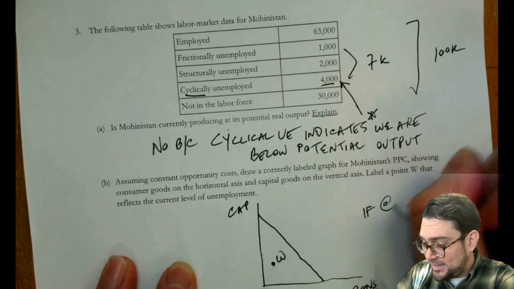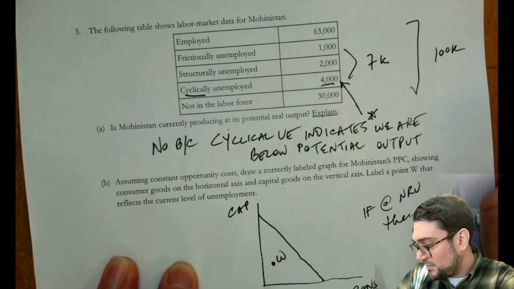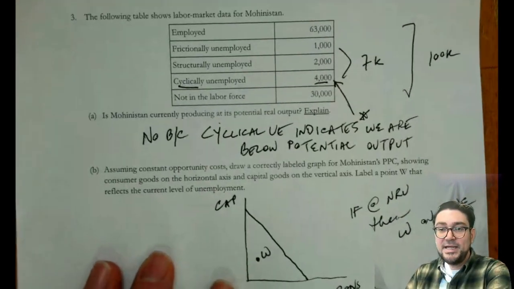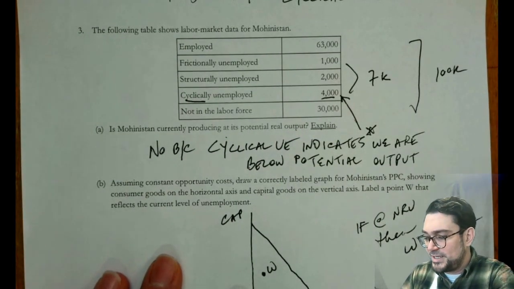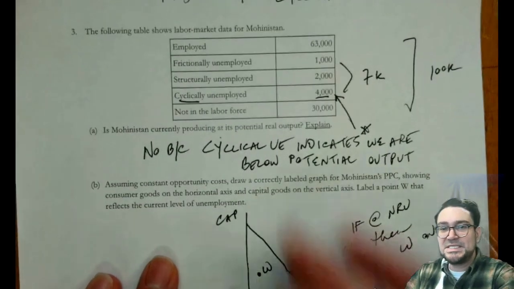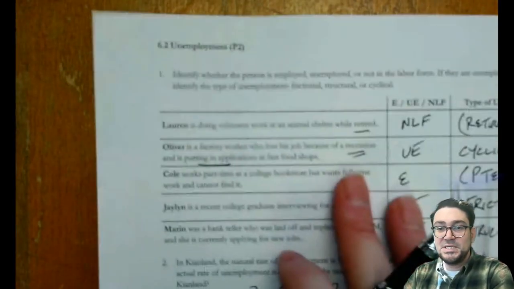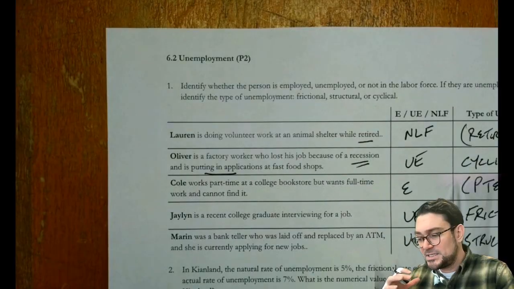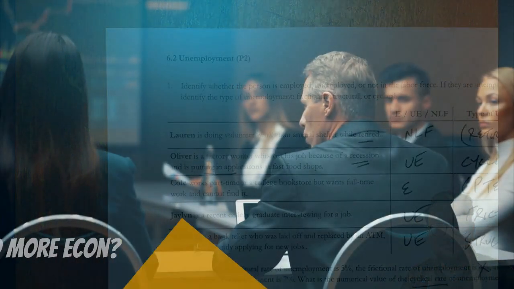If we were at the natural rate of unemployment, then W would be on the line. Right, and if we had a negative amount of cyclical unemployment, then we would even be out here. So it's a connection point between that PPC and the cyclical unemployment data that we've been using. So hopefully this helped you distinguish between the types of unemployment and using that to connect to some ideas about the natural rate. I'll see you next time.